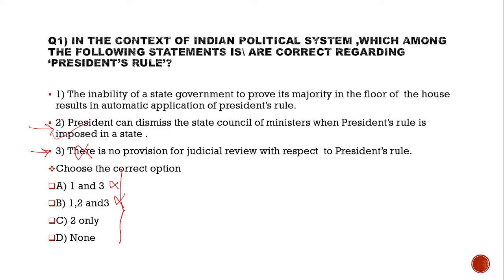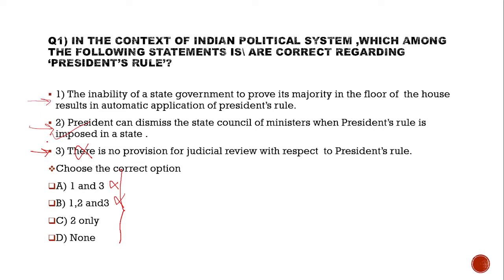He can declare that the powers of the state legislature are to be exercised by the Parliament. He can take all other necessary steps, including the suspension of the constitutional provisions relating to any body or authority in the state.